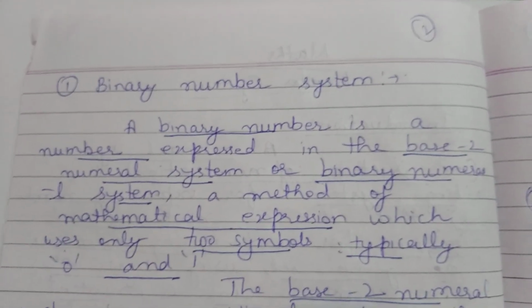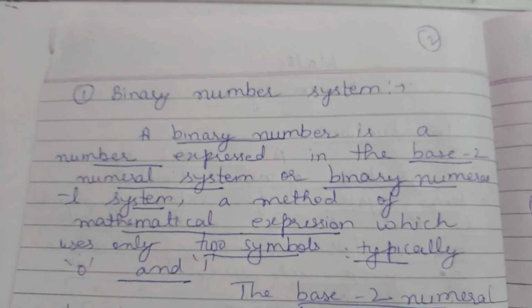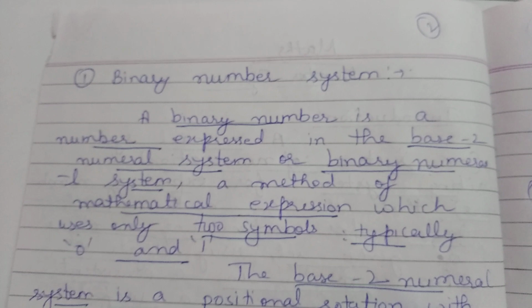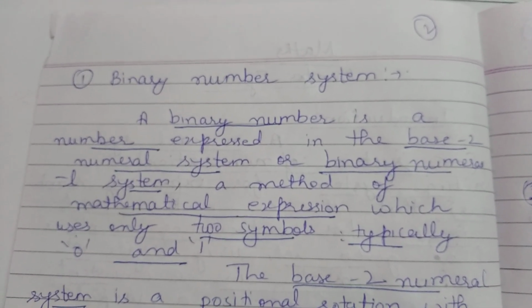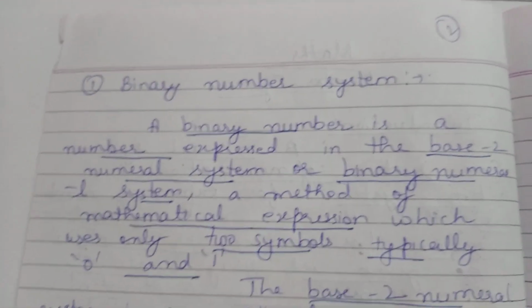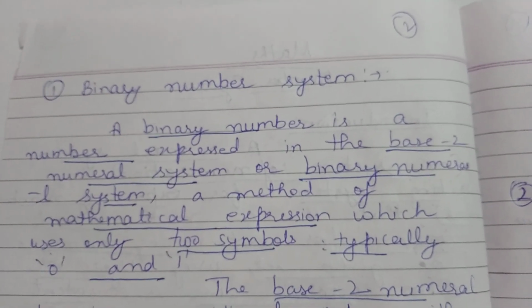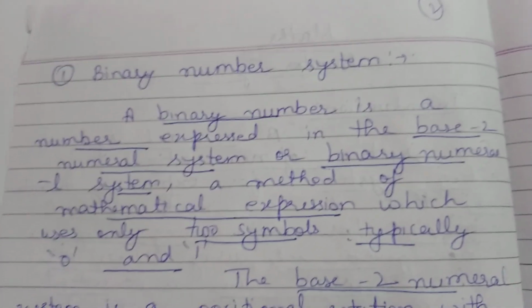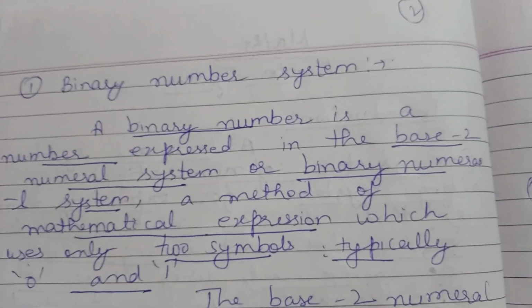What is the binary number system? A binary number system is a number system expressed in base 2. It is a method of mathematical expression which uses only two symbols, typically 0 and 1.